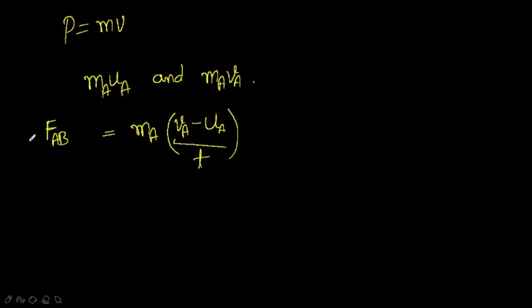So this indicates the force, which is equal to mass into the rate of change of velocity, that is the acceleration formula, right?